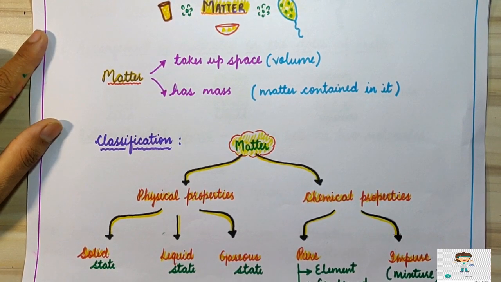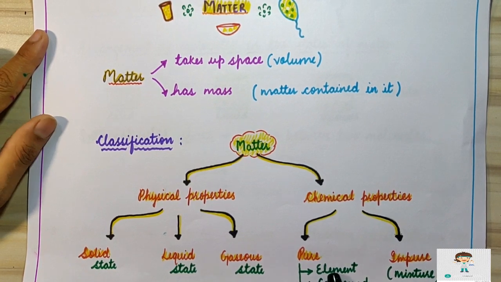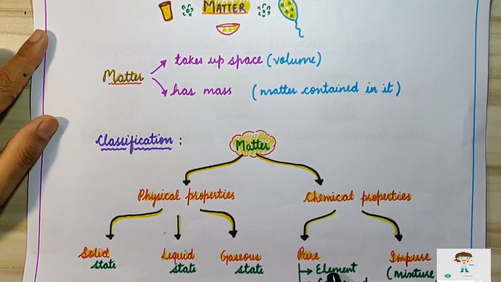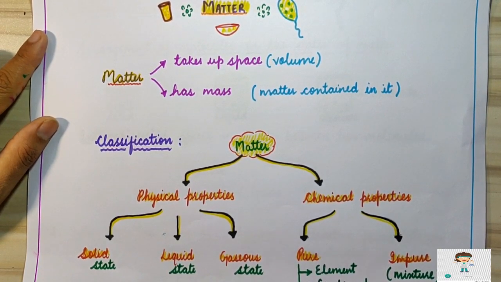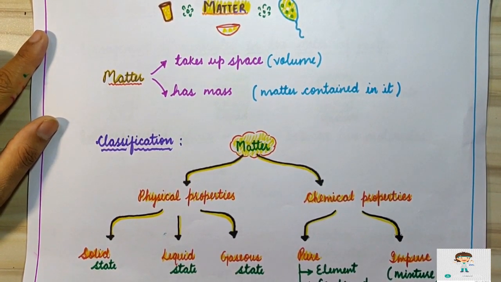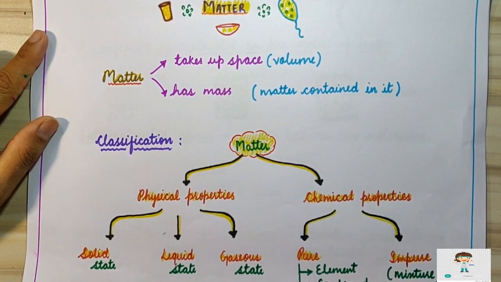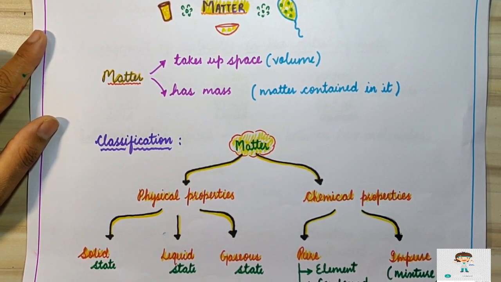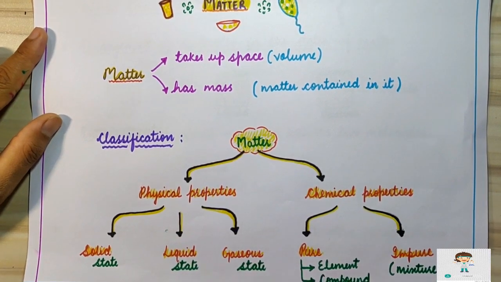I can elaborate on it with an example. Iron element contains the same type of atoms of iron, so it is a pure substance. On the other side, if we take the example of the compound water, whatever the source is, if it has only one type of molecule, that water will be considered a pure substance.